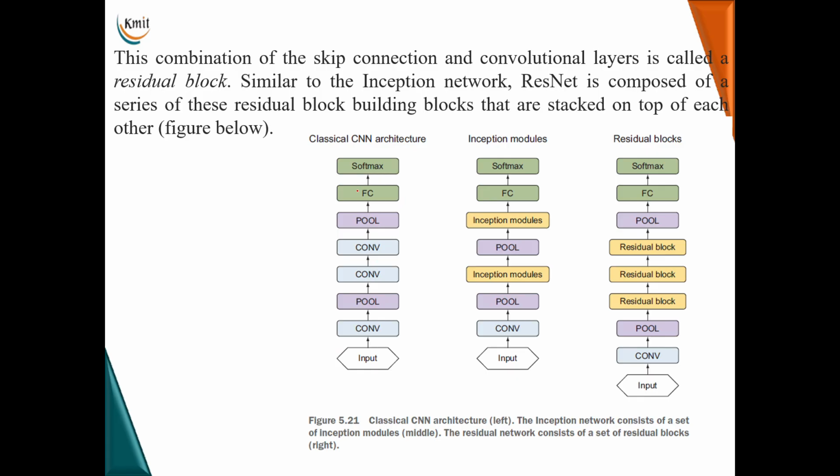This figure represents all the three classical CNN architectures. This is the inception module, and these are the residual blocks which are being introduced, stacked one over the other.